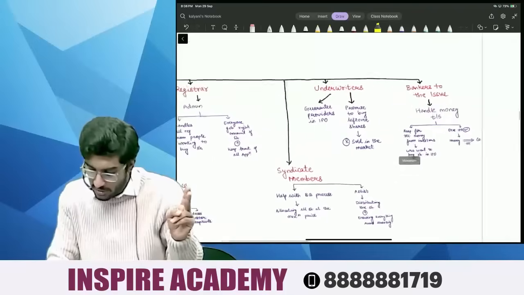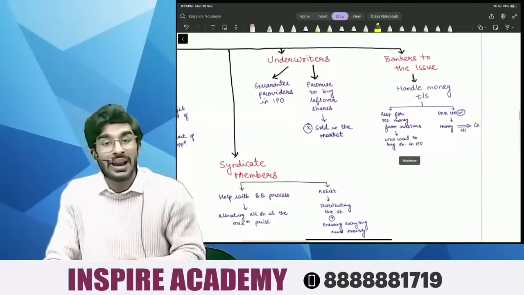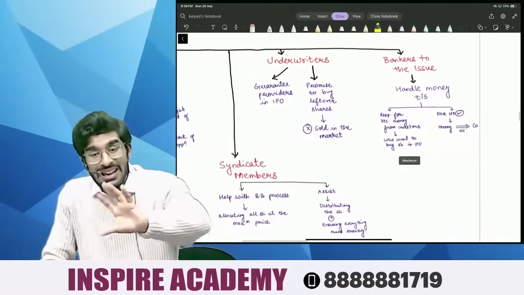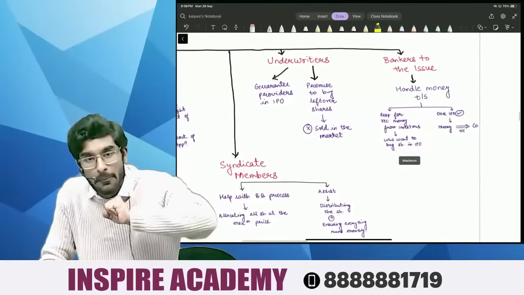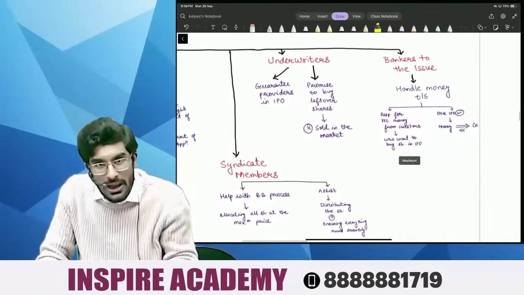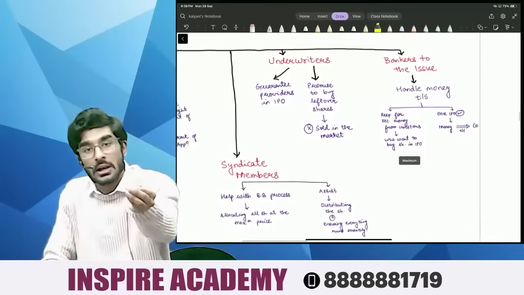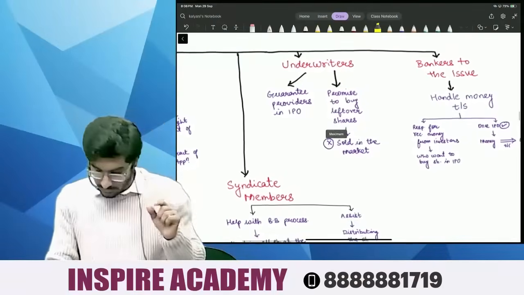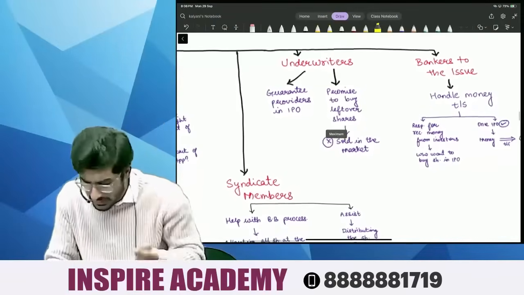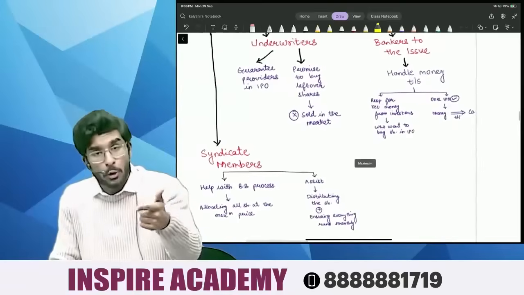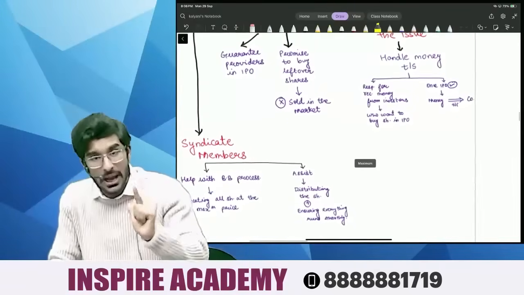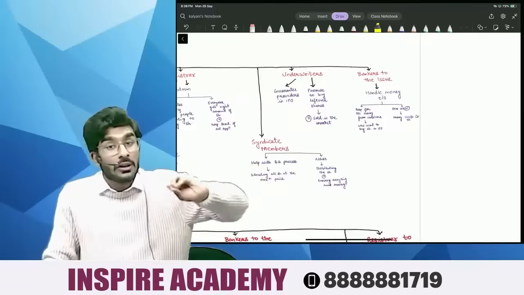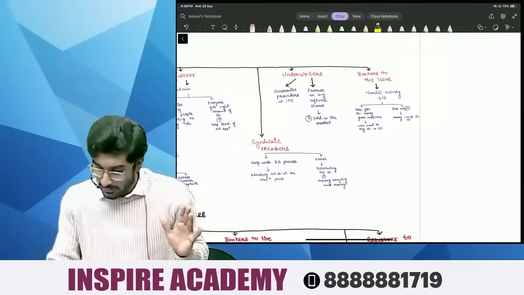Number 3 is underwriters. Underwriters are like insurers. They promise the company that any leftover shares will be subscribed, ensuring that the company is able to raise the full amount in the IPO process. So they are the guarantee providers in an IPO. They promise to buy leftover shares in the IPO that are not sold in the market, and then gradually they will release the shares in the stock market.